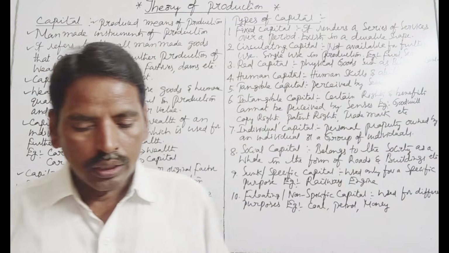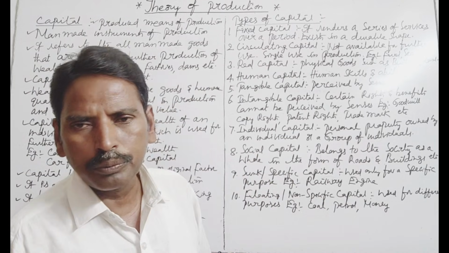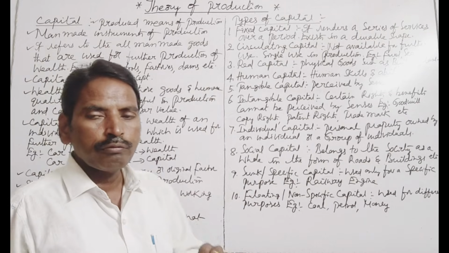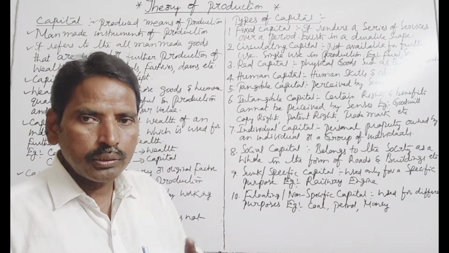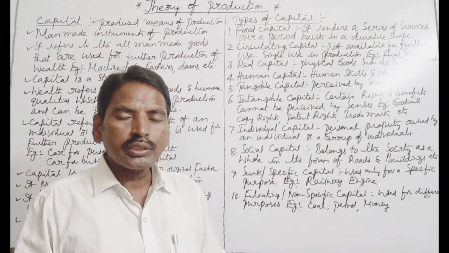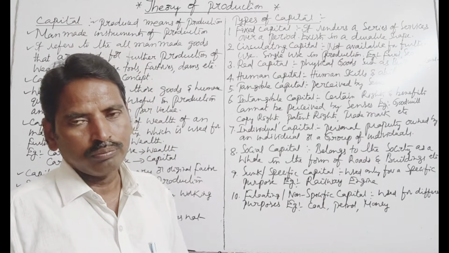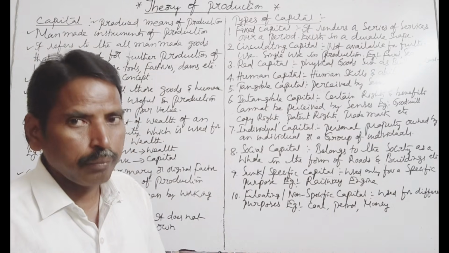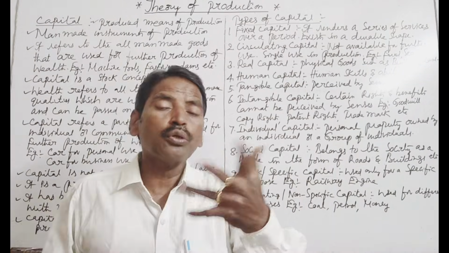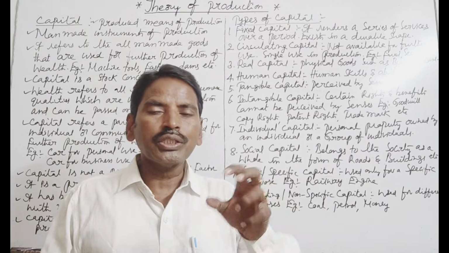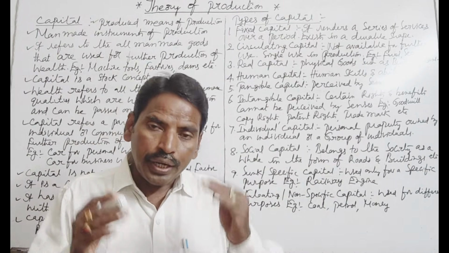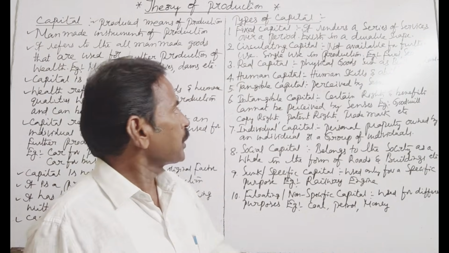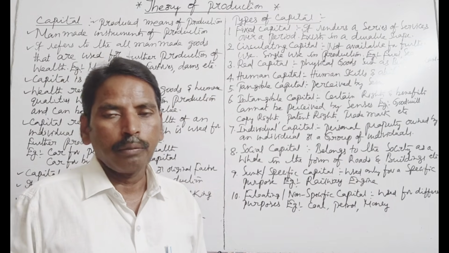Now, types of capital. One is fixed capital. It renders a series of services over a period of time and it exists in a durable shape. Capital that exists in a durable shape and renders a series of services over a period is known as fixed capital.